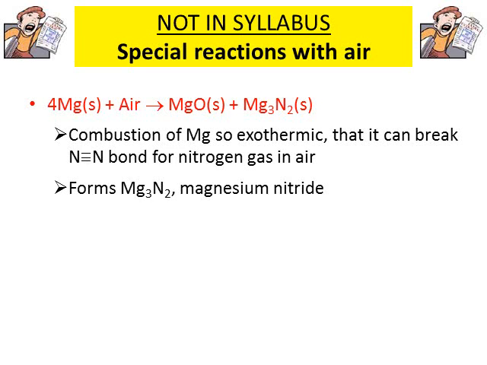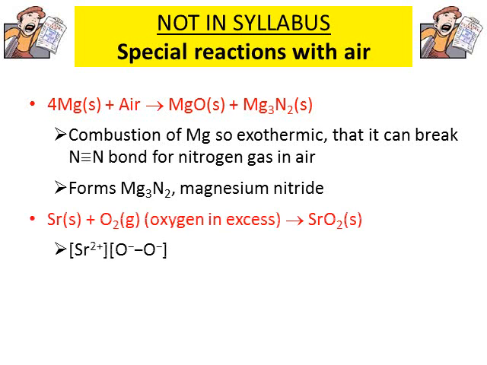The idea here is that there is a very exothermic reaction which allows even the very strong nitrogen-nitrogen triple bond to be broken in order to form magnesium nitride.